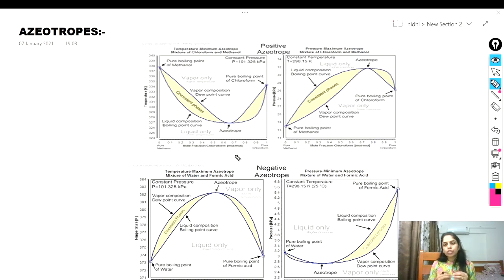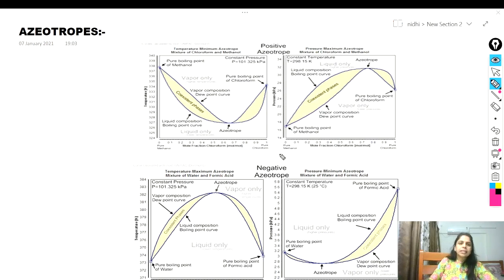A mixture which shows a minimum on the TXY diagram and a maximum on the PXY diagram is known as a minimum boiling azeotrope, and the mixture which shows a maximum on the TXY diagram and a minimum on the PXY diagram is known as a maximum boiling azeotrope.